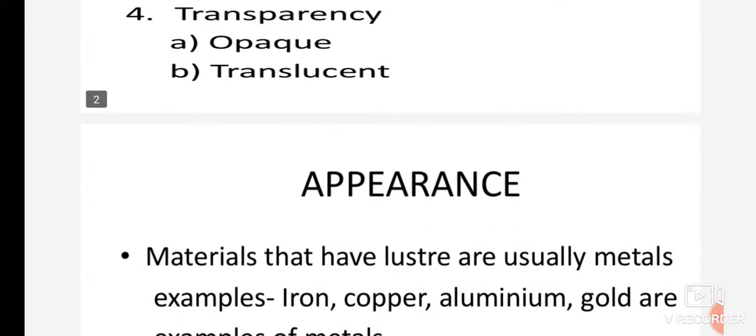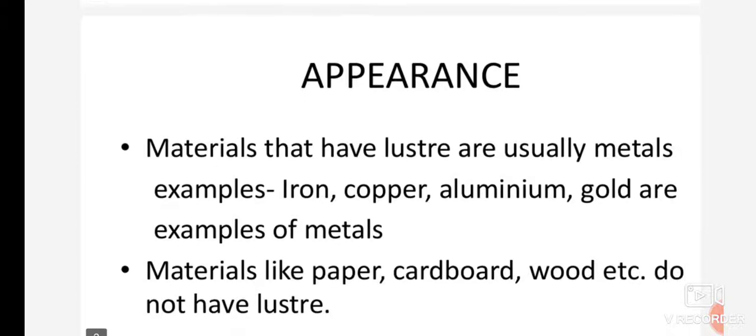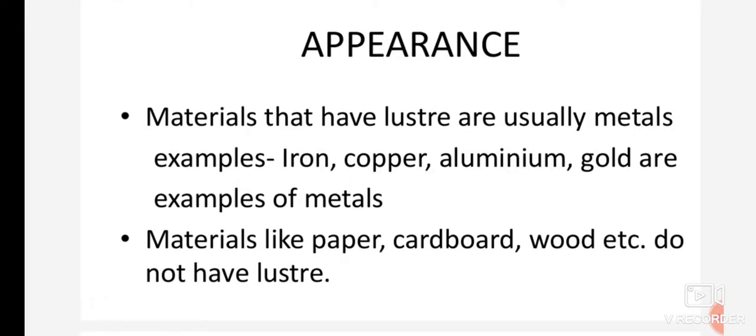Now the first one is appearance. How can you classify the materials on the basis of their appearance? You know children, we have some materials that have luster. Luster means they have a shining. So usually metals have shining. What are the examples? Iron, copper, aluminium, gold. These are the examples of metals. These are the materials which have luster, a shining surface.